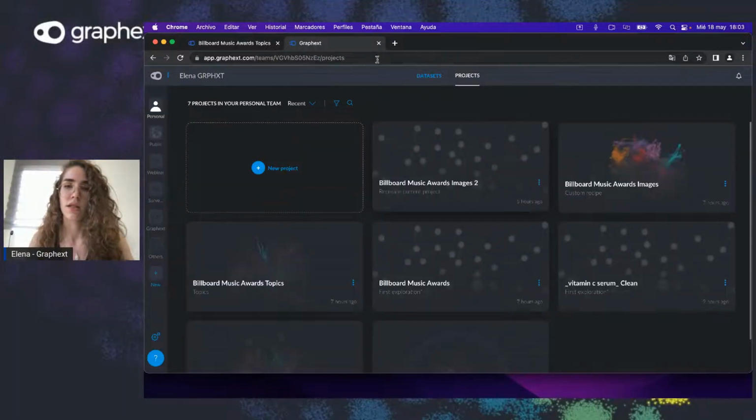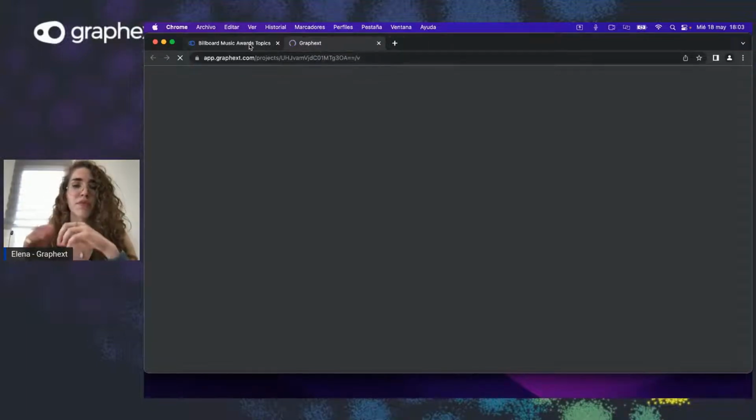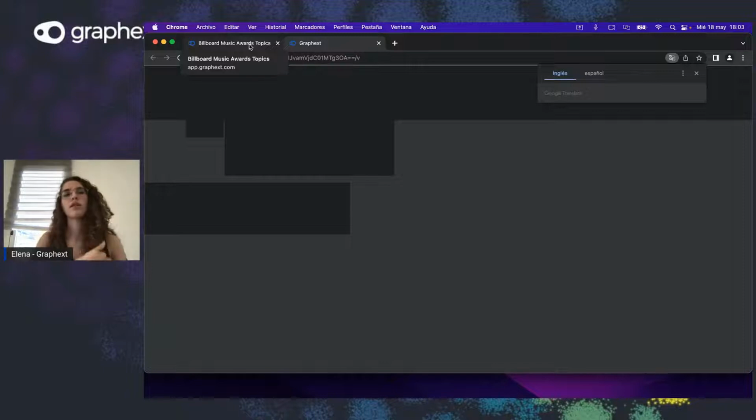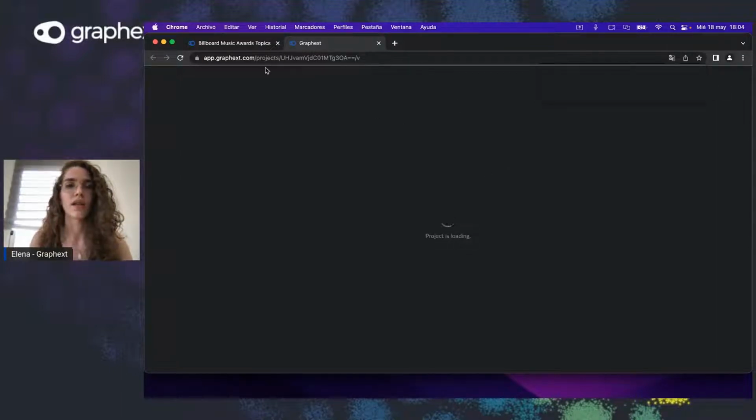Yes, this one. A new cluster based precisely on those images. And this is a new possibility that you have with Graphext Fluid now as well. It's really powerful. We used CLIP to be able to segment the images themselves, and it's not based on the text associated to the image, but the image itself. So you can find really interesting insights in some projects, including this one.